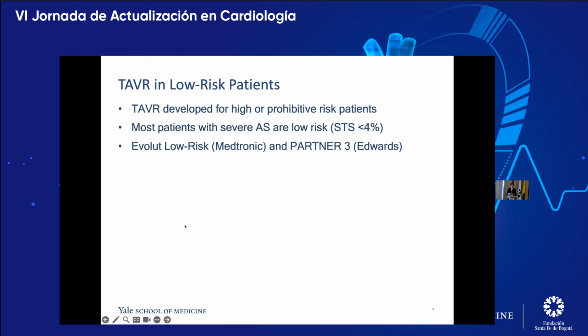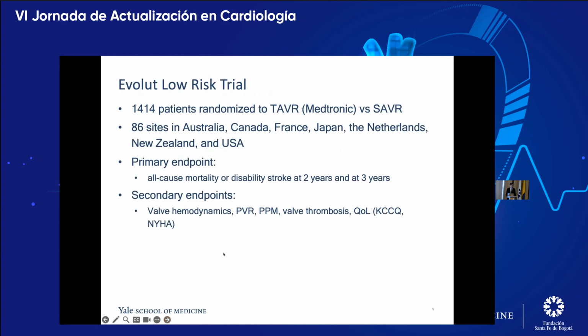And the two big trials are Evolut Low Risk, which is run by Medtronic with the Evolut core valves, and then PARTNER 3, which is run by Edwards with the SAPIEN 3 valves. So I'll start with the Evolut Low Risk trial.